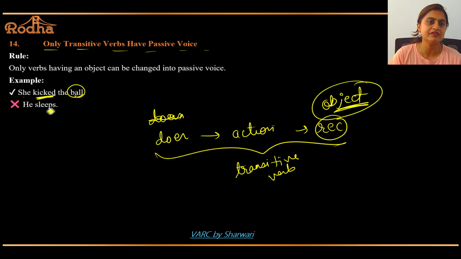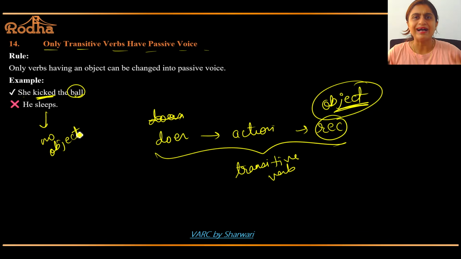In intransitive, he sleeps. There's no object here. So you can't make a passive voice of intransitive verbs. How will you make a passive voice of he sleeps? Because the action is not transferred, isn't it? Think about it. Only transitive verbs, that is the verbs where they have a clear-cut object, because you need to interchange subject and object in passive voice.